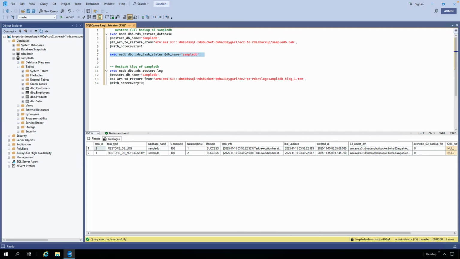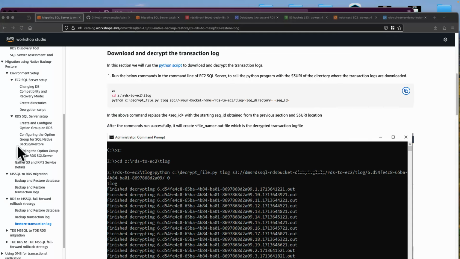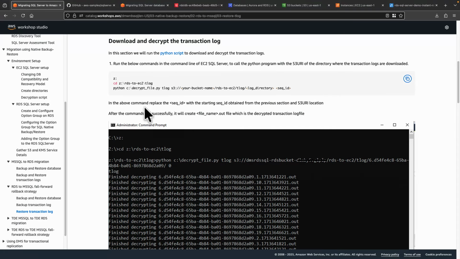Now you can see the tlog restore is successful, and on the left hand side the sample database is online, and you see all the tables available. This concludes a demo of how to restore SQL Server into RDS. You can also automate the tlog restoration using a Python script like this. And this will help you to restore tlogs until cutover and then cut over the database into RDS for SQL Server.